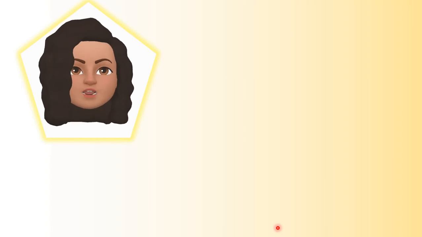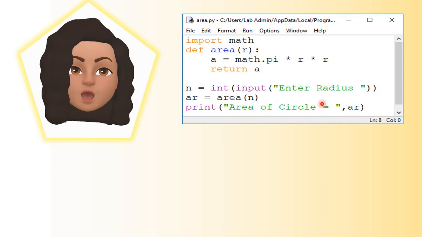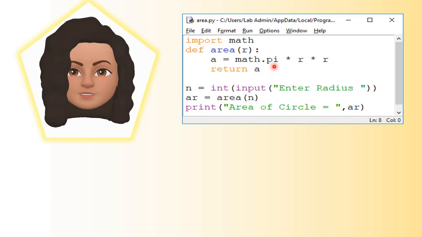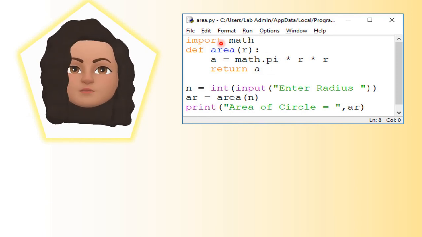Now this function definition, the name of the function is area, and it has one parameter, which is known as r, and inside we are calculating a is equal to math.pi. So pi is a mathematical constant. To use this, you have to import the math module.